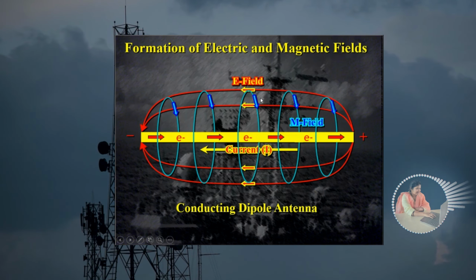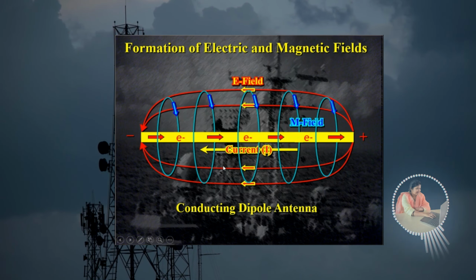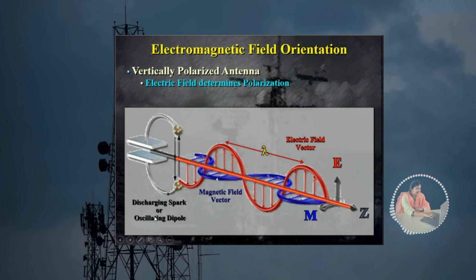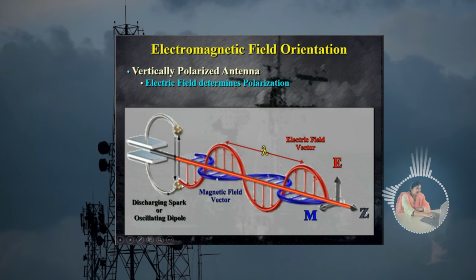So this is your E field and this is your M field. So it is a conducting dipole antenna. So in a dipole antenna, you can observe this electric field and magnetic field. So because of those fields, what is going to happen? You are going to get a discharging spark or an oscillating dipole. So you are getting electric field, magnetic field, electric field, magnetic field. Okay, or you are getting a vertically polarized antenna. Now this is a vertically polarized antenna. So according to vertical, it is showing an electric field and magnetic field.